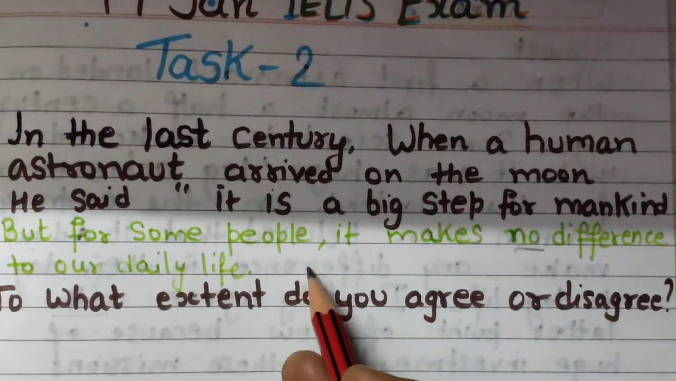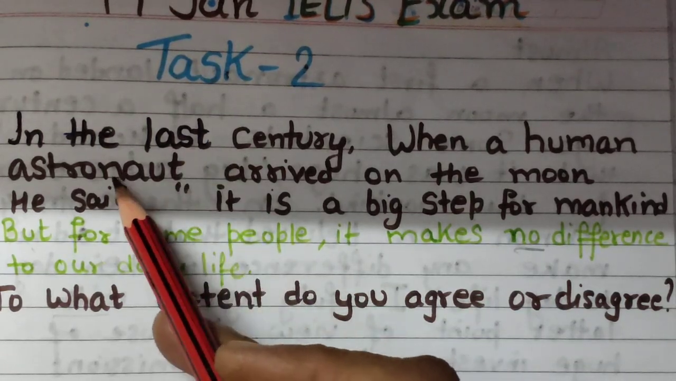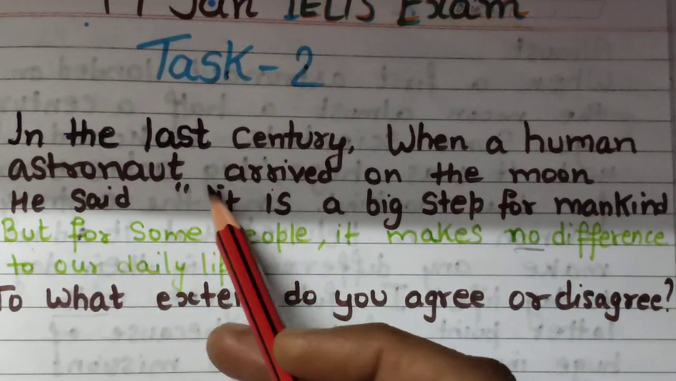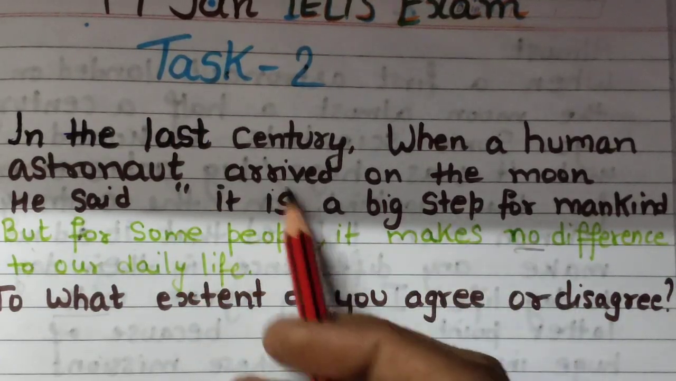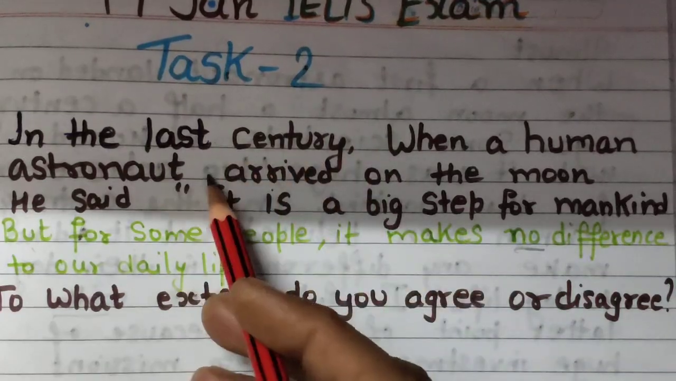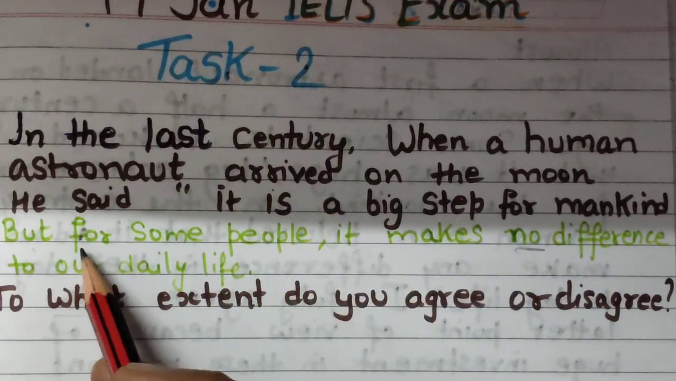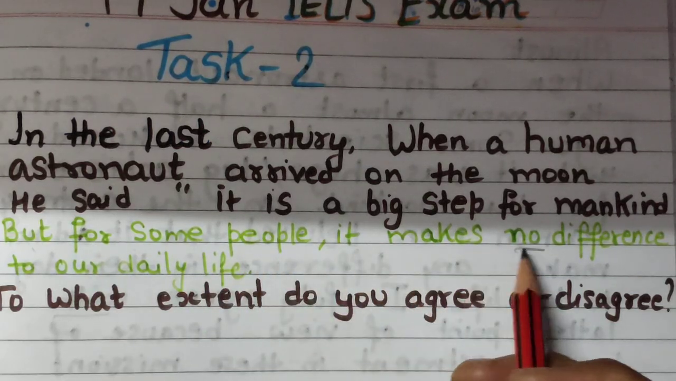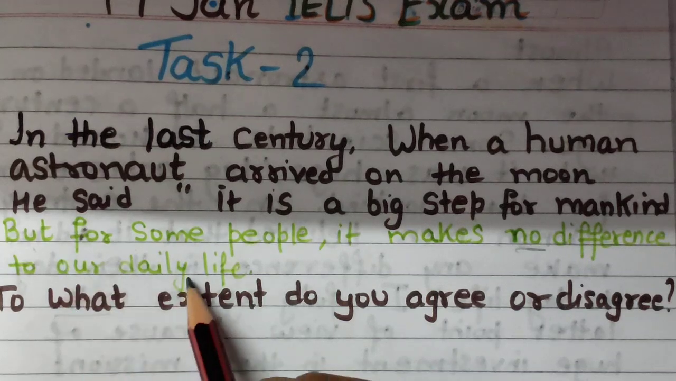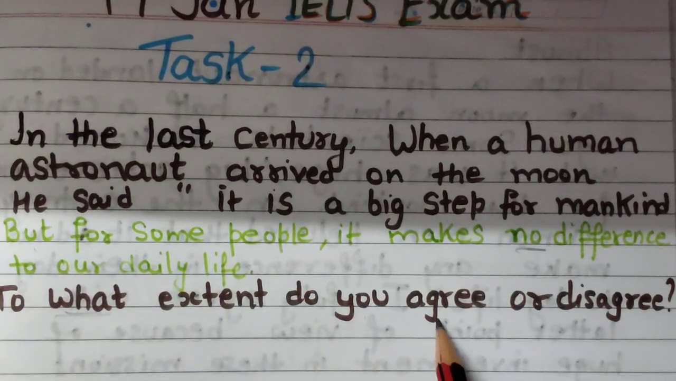So what kind of question is this? One person, like astronauts and scientists, is saying that it is a big step for mankind when, in the last century, a human astronaut arrived on the moon, but other people are saying it makes no difference in their day-to-day life. Okay, so to what extent do you agree or disagree?